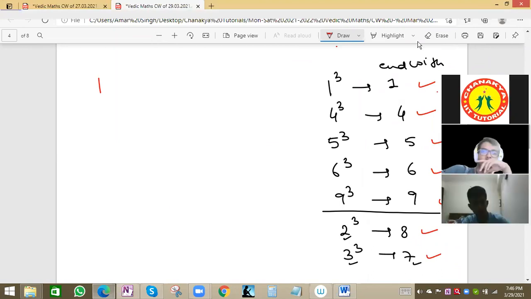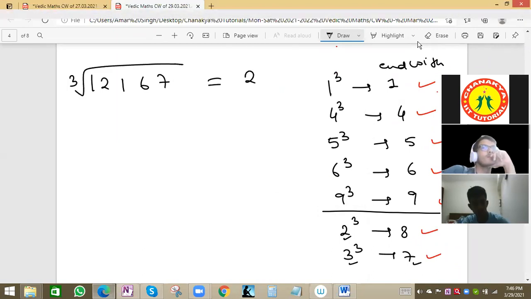What was the question? 1 2 1 6 7. So I said this cube root will be, quickly I can write, 23. What is the method here? First we have to understand the last value. Always we have to carefully see the last one's place value.